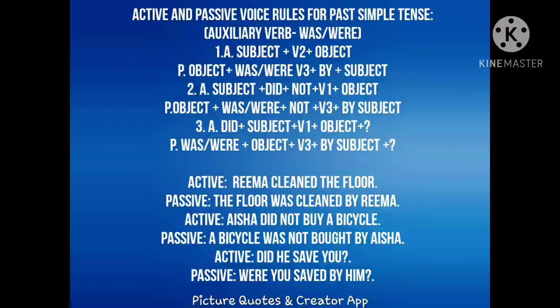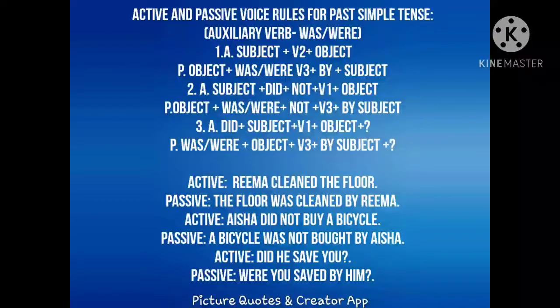When you make the negative sentence, after did not we put the base form of the verb. How does it change into passive? A bicycle, the object. As I told you, the do form of the verb changes into the be form of the verb. Was, because it is singular, not bought by Aisha. So this is how the sentence structure changes in the negative sentence.